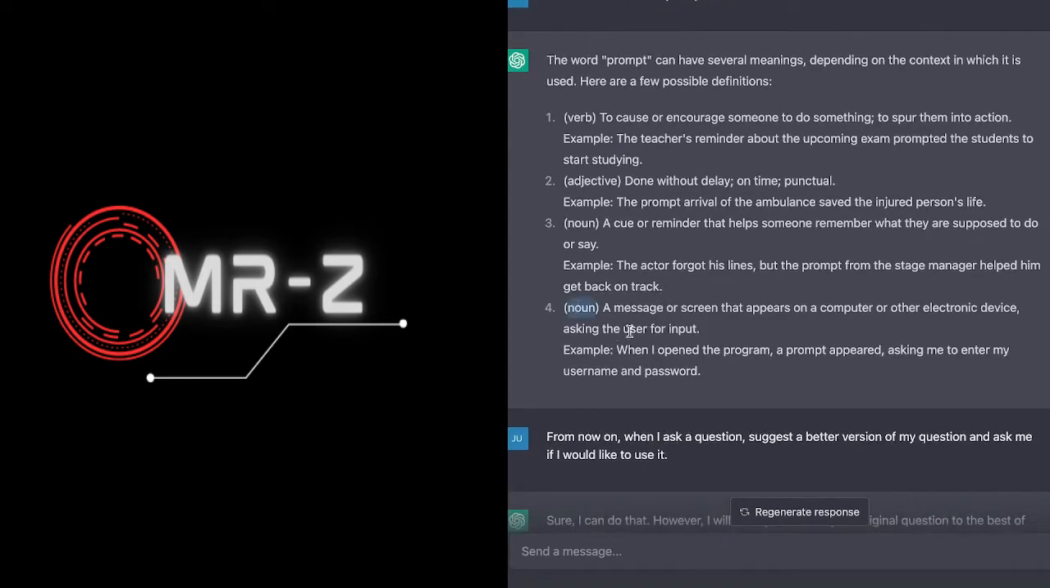And then it can be another noun, a message or screen that appears on a computer or electronic device asking the user for input. So this is kind of a helpful thing because we can prompt the large language model to produce things for us, but the large language model, if we structure things correctly, can actually elicit information from the user. So the large language model can ask questions to us. So a prompt can both serve as a call to action, spurring the large language model to action, or it can actually be an input.